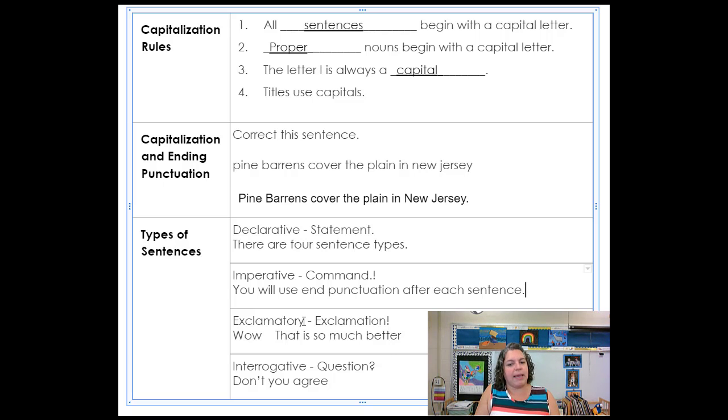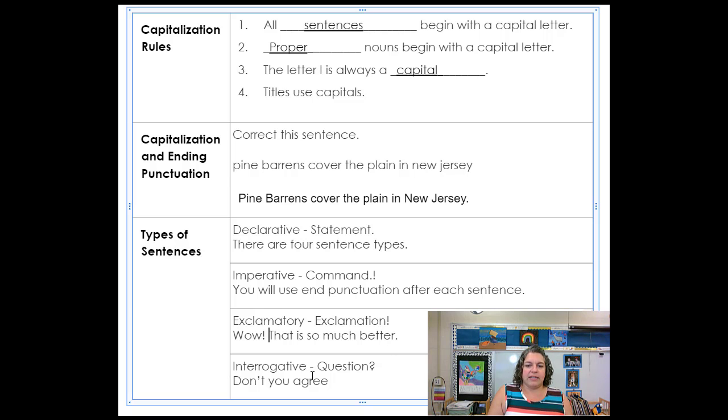Then we have exclamatory sentences, and you need an exclamation point. It means we're excited about something. "Wow, that is so much better." We'll take an exclamation point after the wow, and then a period after that is so much better. The wow becomes its own sentence, and it gets an exclamation point. I know you can't take away the spaces on your paper, but wow, that is so much better. Exclamation point goes after the wow, period here.